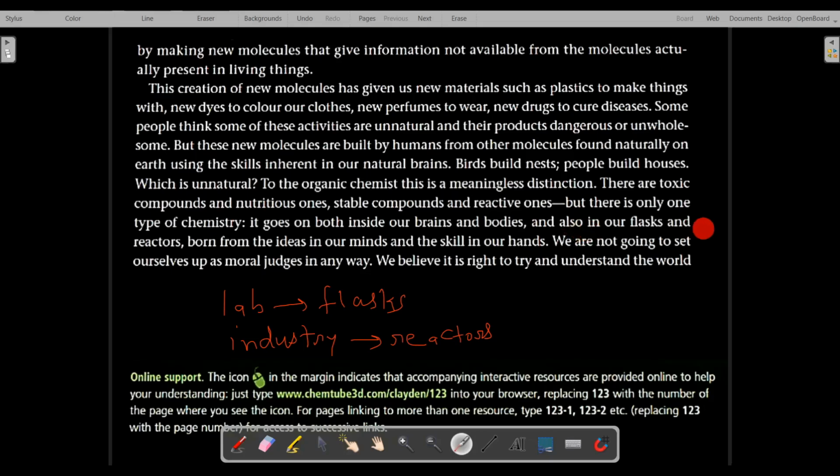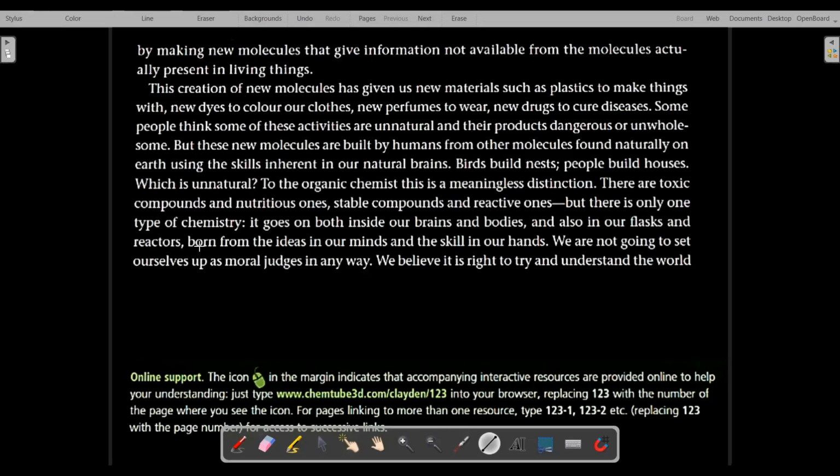So in our flasks and reactors, it is born from the ideas in our mind and the skill in our hands. The organic chemistry discipline in itself has been born from the ideas in our mind. It evolved from the ideas in our mind and the skill in our hands. We are humans, and humans are the most intelligent species on the planet Earth.